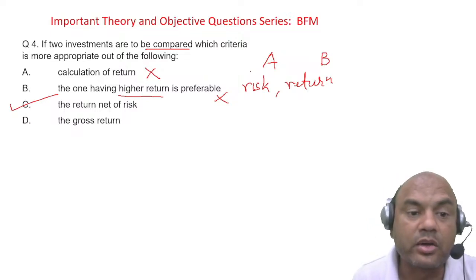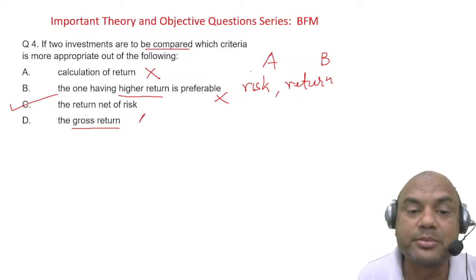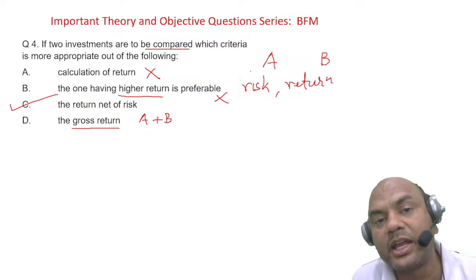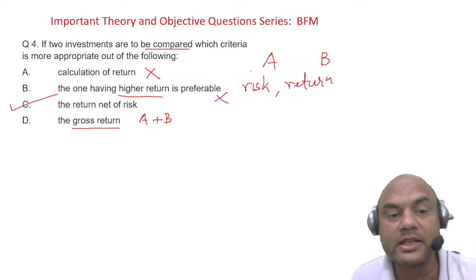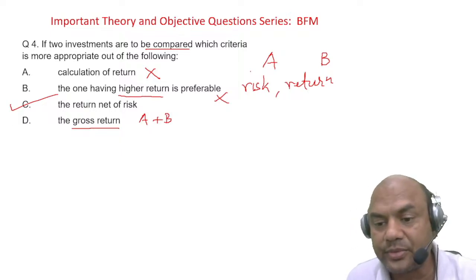The gross return means what? The total of these. Gross means A plus B. That is never done, because I have to choose between A and B. I don't have to club A and B, right? So the answer is C, the return net of risk. That is the right answer. Got it?